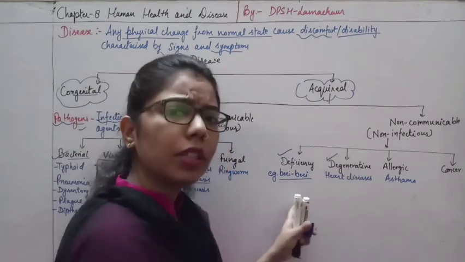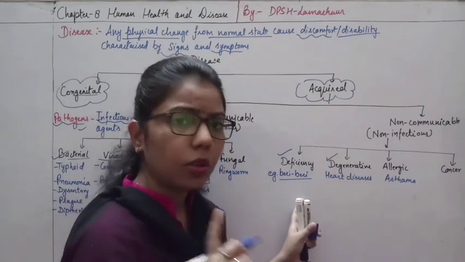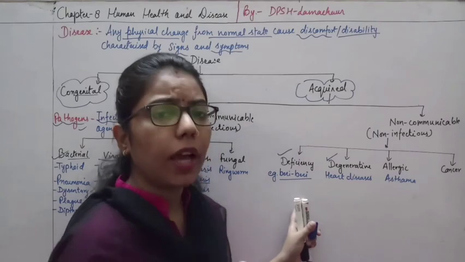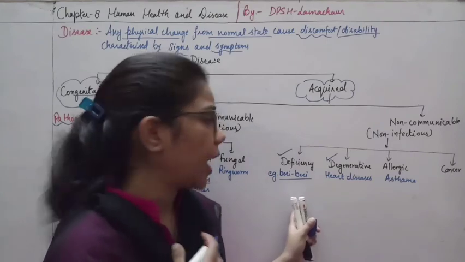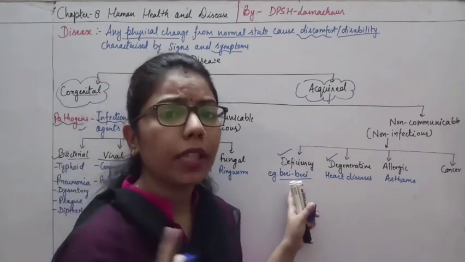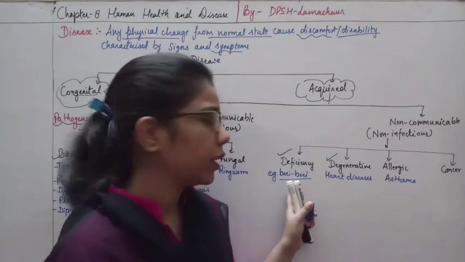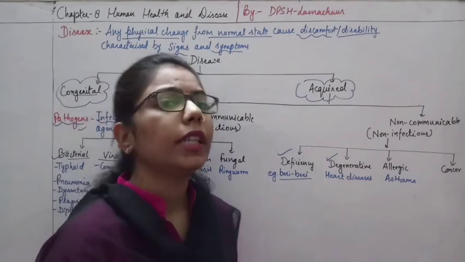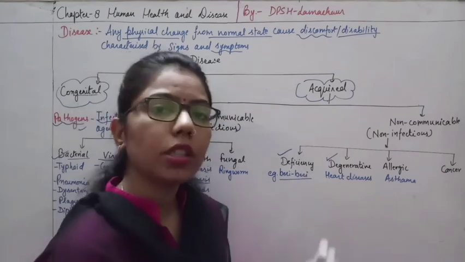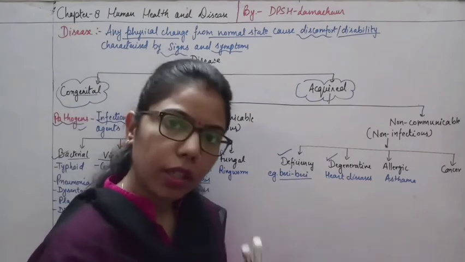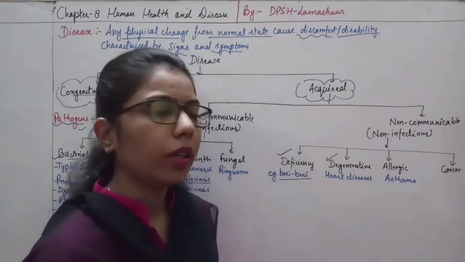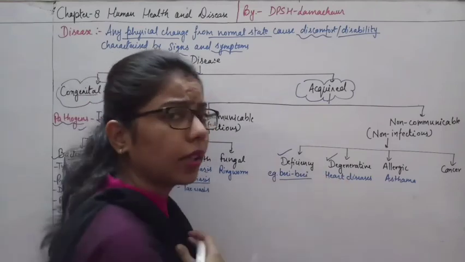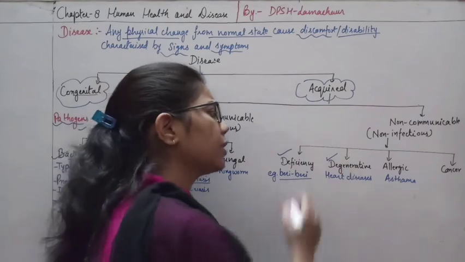And this one is not infectious, it does not spread from one person to another. If I have a deficiency and I am having beriberi, it doesn't mean that another person can be affected with this disease. It only happens when there is a deficiency of this vitamin inside my body. Another one is degenerative.